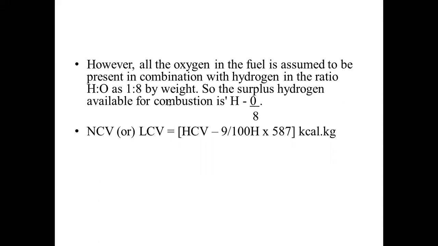The available hydrogen for the combustion is H minus O by 8. So when you subtract oxygen by 8 from the hydrogen, you will get around 34,500. That is the calorific value here.